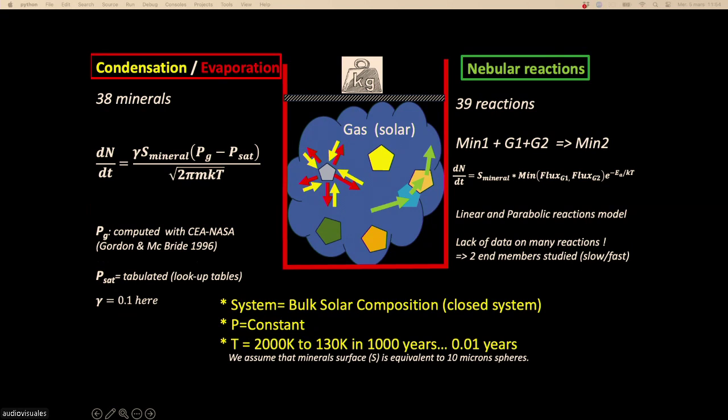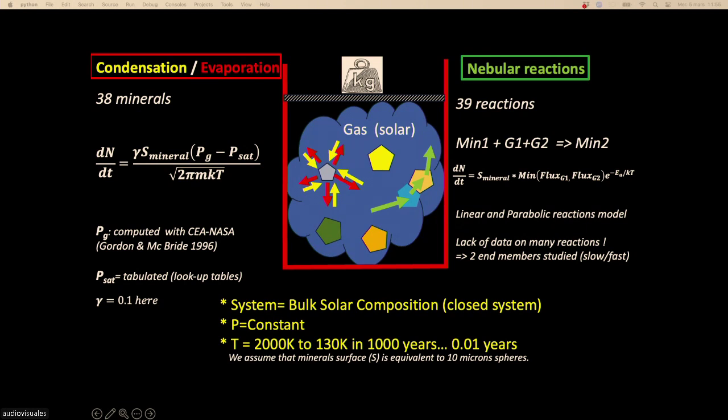The Hertz-Knudsen law gives you the rate of evaporation or condensation if you take a mineral in contact with a gas. We also consider another type of reaction, called nebular reactions, where a mineral interacts with the gas and you can have exchange of atoms between the mineral and the gas. You can compute the rate of that by applying the laws of chemical kinetics.